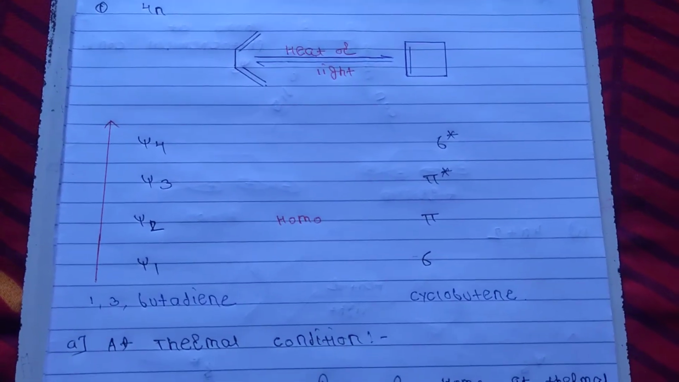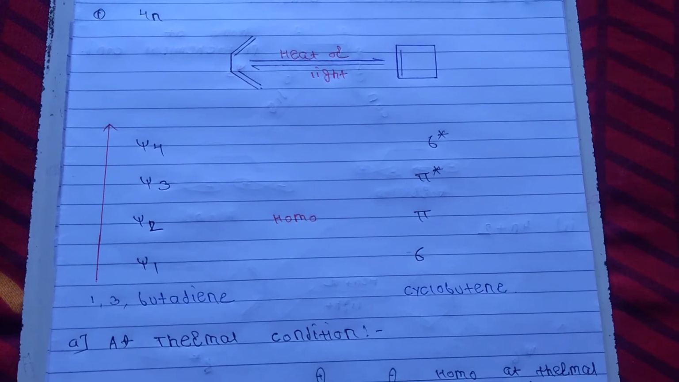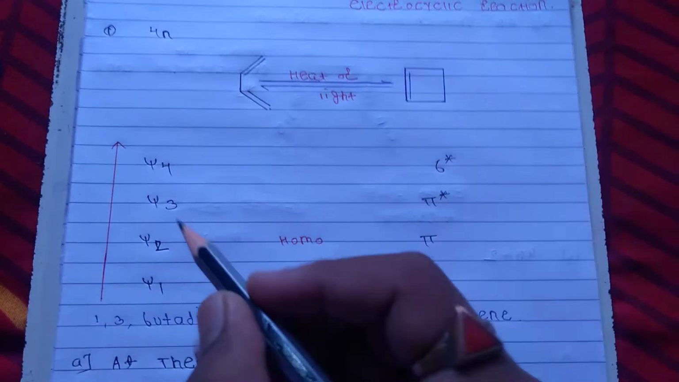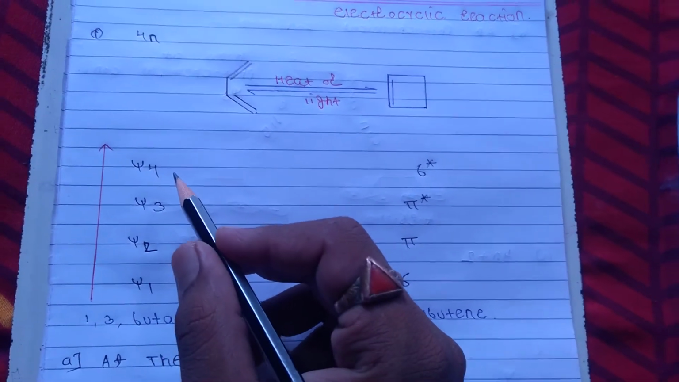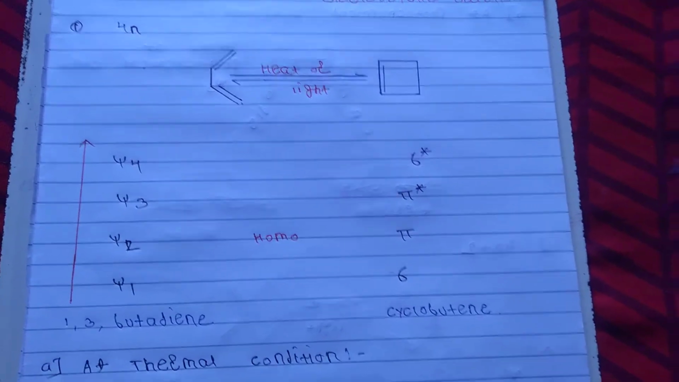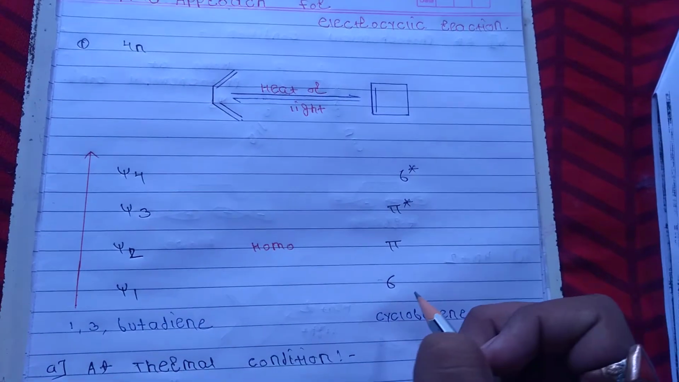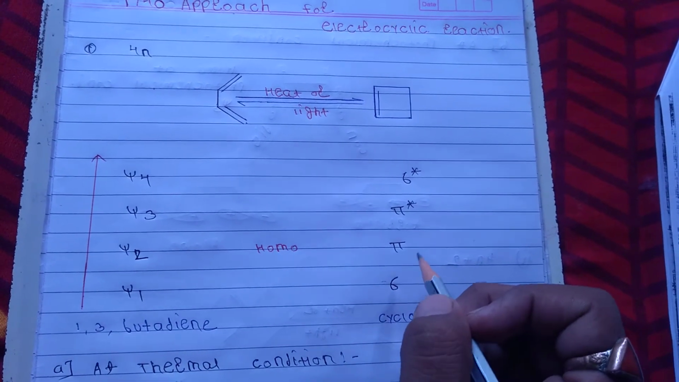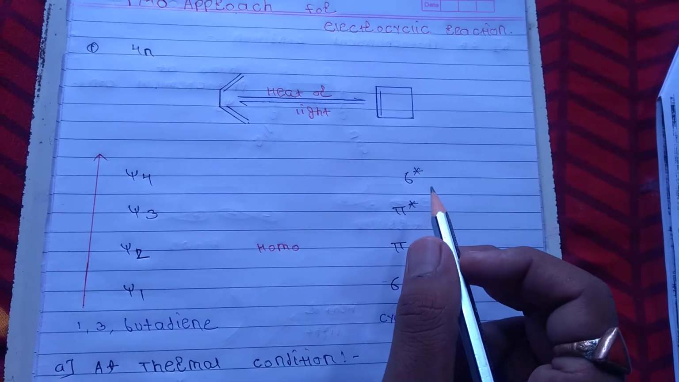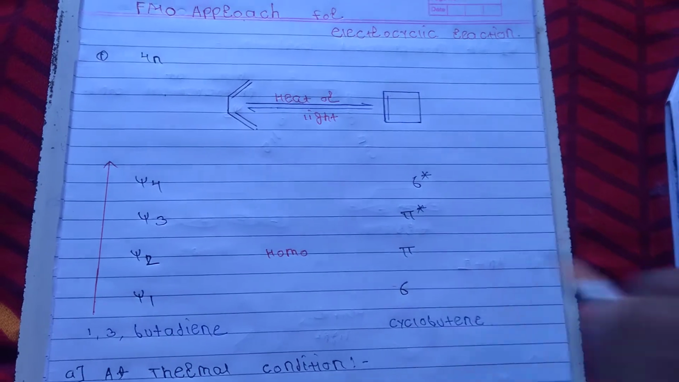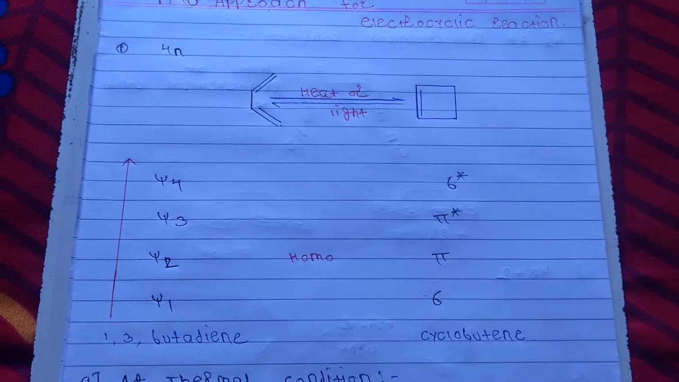Now we see the FMO approach of the 4n electrocyclic reaction. Now see, in this case, mu1, mu2, mu3 and mu4 are the 4 molecular orbitals of the reactant. Reactant means 1,3-butadiene, and sigma, pi, sigma star and pi star are the 4 molecular orbitals of the product, meaning cyclobutane.